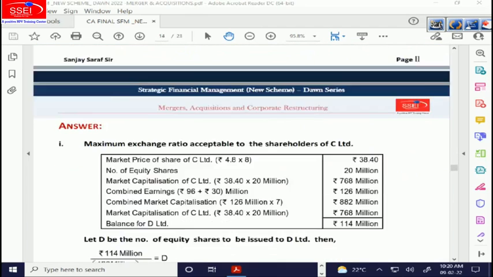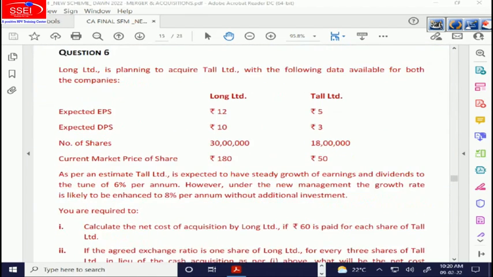We move to question number 6. Long is planning to acquire Toll with the following data. We are given the expected EPS E1 and expected DPS D1. I remember when the sum originally came with a different name, it was just written EPS and DPS, and there was a whole lot of confusion whether this is E0 or E1. Here it is clear. Number of shares 30 lakhs, 18 lakhs. Current market price 180 and 50.